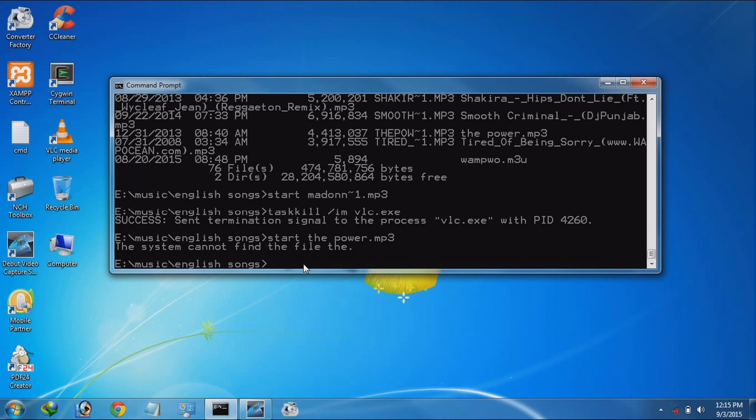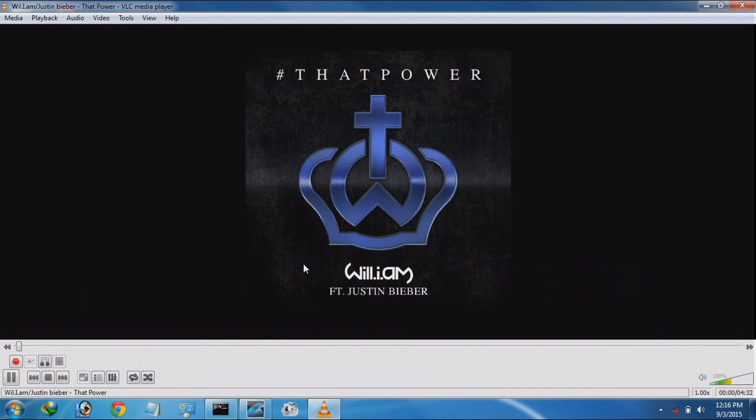For this purpose we use another option, that is double quotes. Start, then open double quotes, type the name, the power.mp3, and close the double quotes and enter.